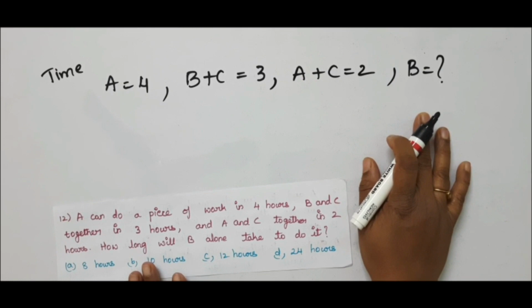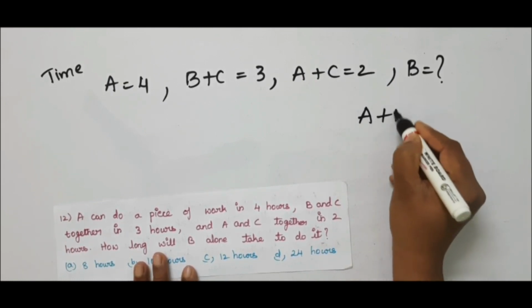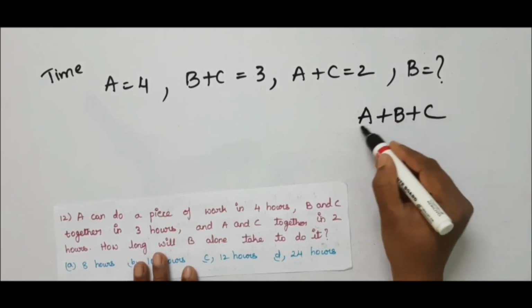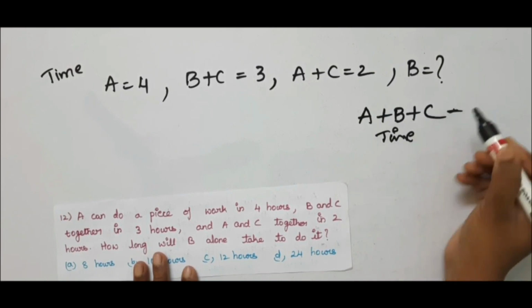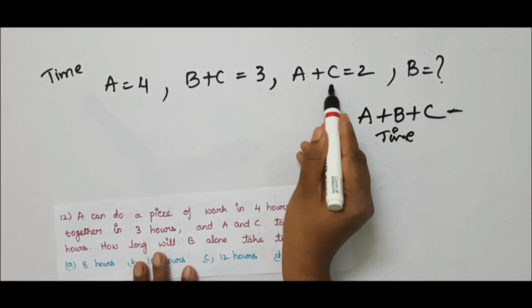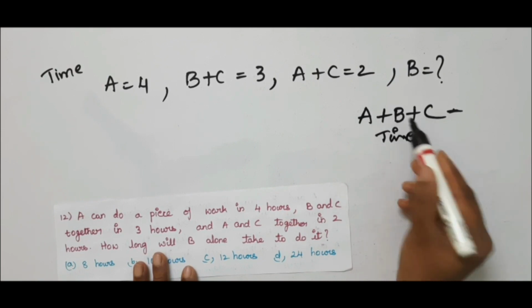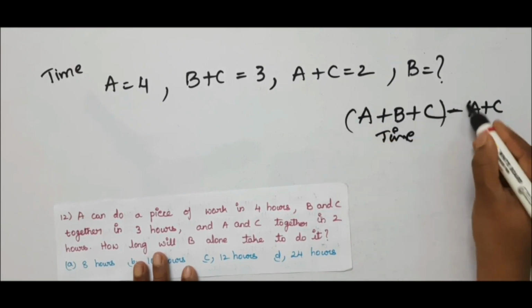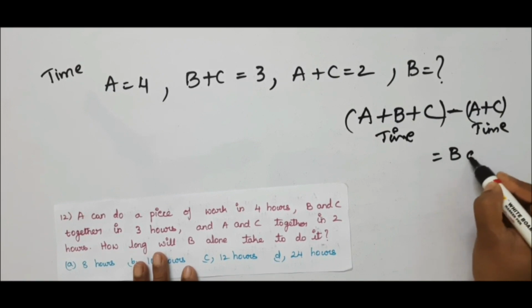B alone means first in our hand we should have A plus B plus C. Is it not? 3 candidates are there. From the time taken by A plus B plus C together, minus, from this time he has given, A plus C. Is it not? So if you subtract A plus C time, then you will be left with B alone. Is it not? B alone time.